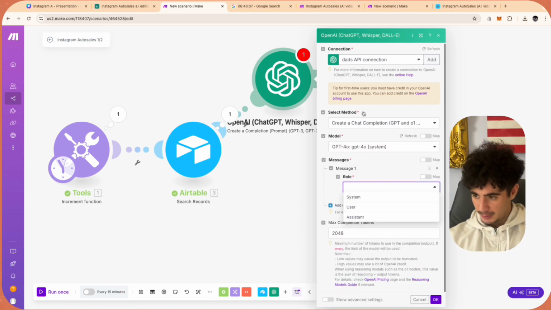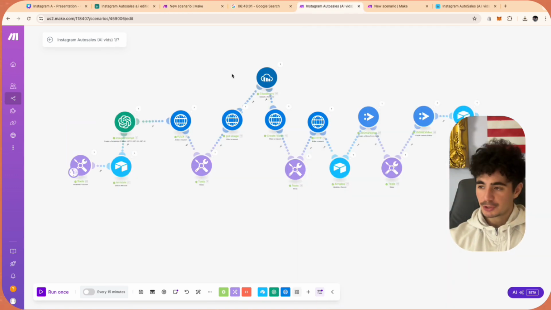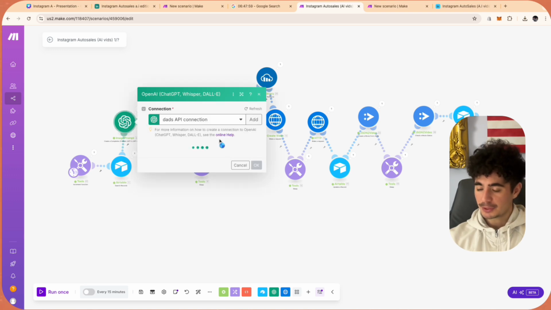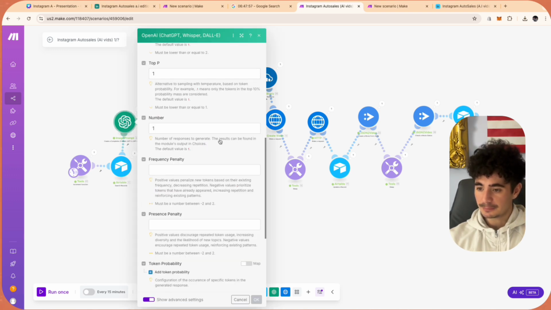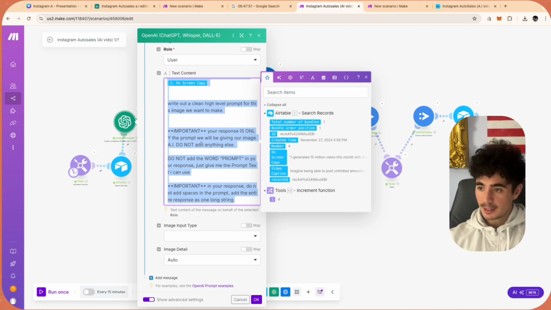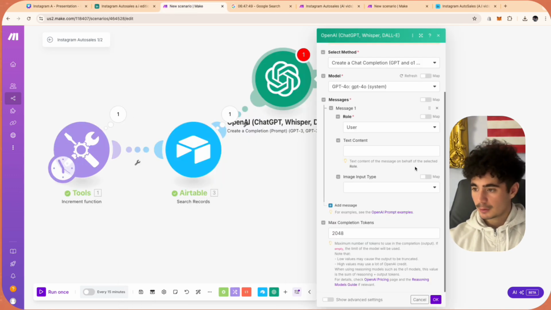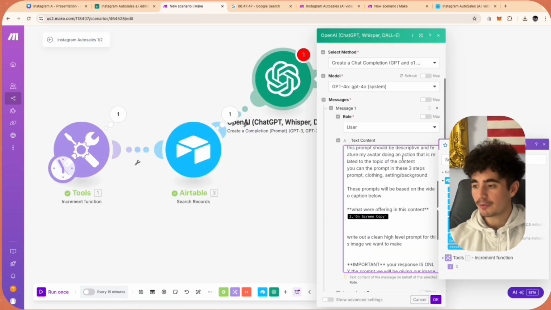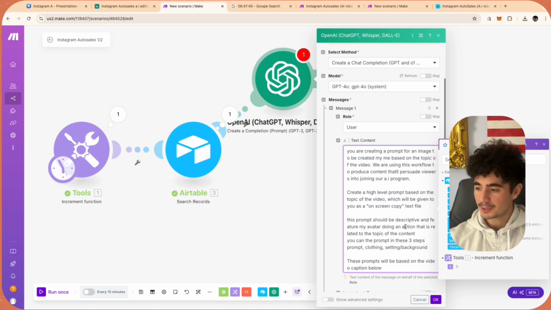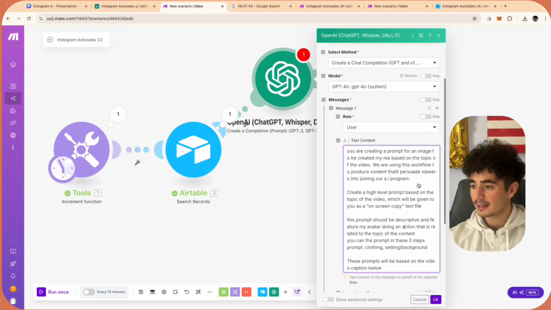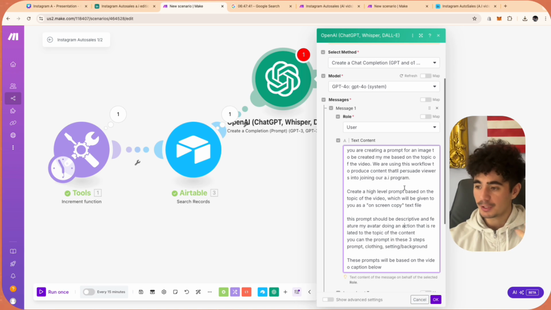And we're going to add in a message. The message is going to be coming from the user, and I'm just going to go back to my previous automation and grab that prompt. We're just going to copy it in, and you guys are going to have all of this in your blueprint already. Basically what this prompt is saying is that you're going to be creating a prompt for an image to be created based on my topic of the video. This topic is about how I generated 2.5 million views using this automation.